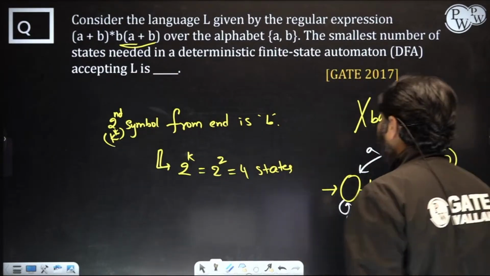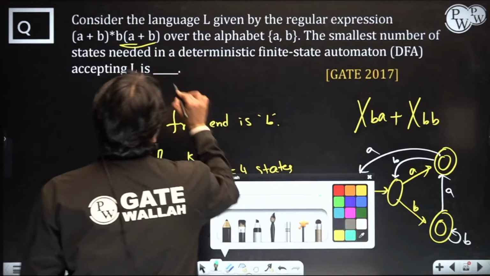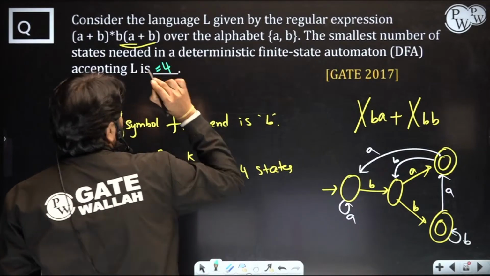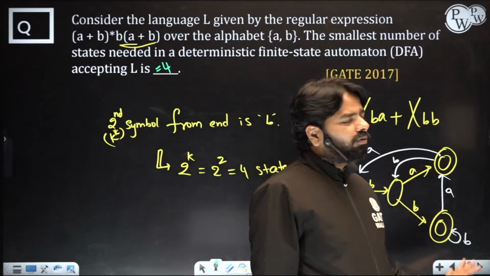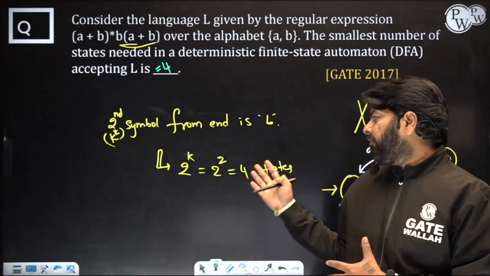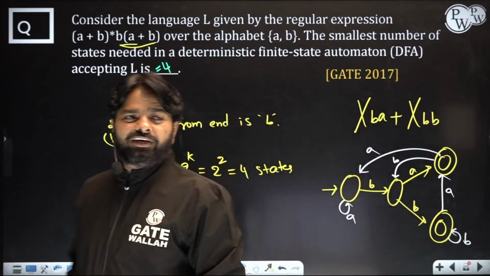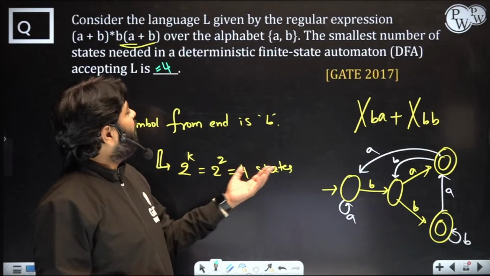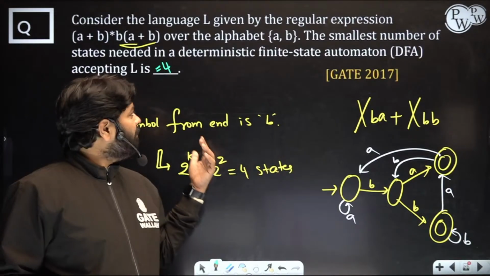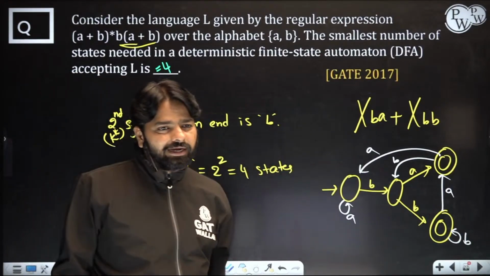So answer is going to be 4 states. This is for extra knowledge, how you design, but without this you already have a formula 2 power k. If it is third symbol from right end is B, then 2 power 3, 8 states will be taken.